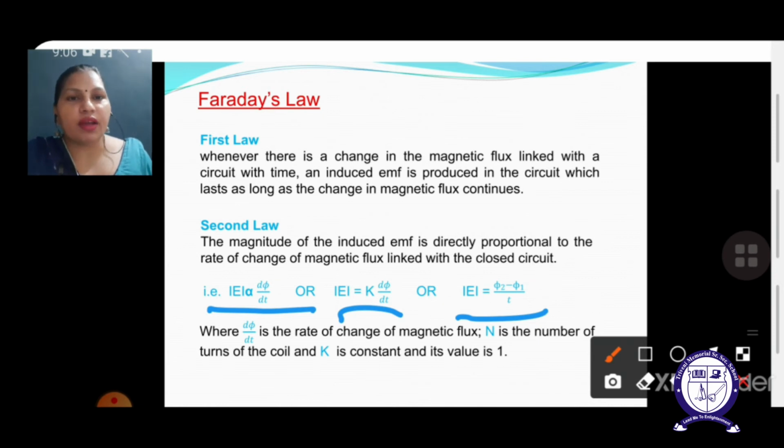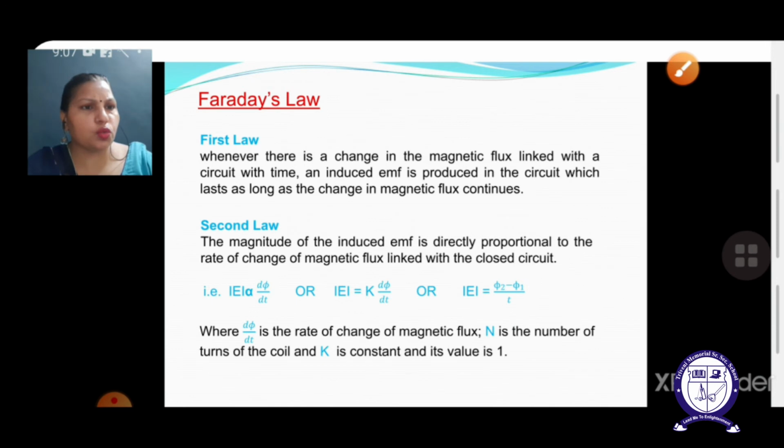So (phi 2 minus phi 1) by t is also the induced EMF, where d phi by dt is the rate of change of magnetic flux and n is the number of turns in the coil. Over here the new formula can be n d phi by dt, where it is going to increase in terms of number of turns. So as the number of turns goes on increasing, the induced EMF strength is also going to increase, as it is directly proportional to the number of turns. That particular formula I have given with the Lenz's law. So now over here the K is a constant and its value is 1.